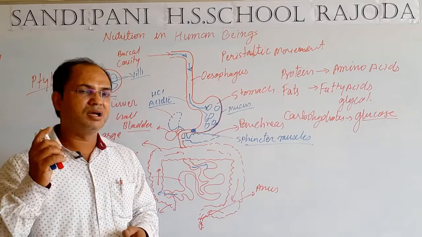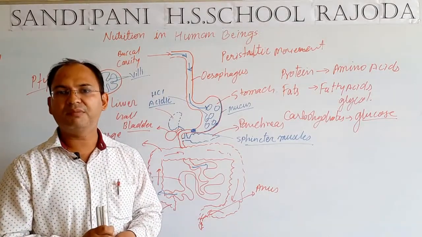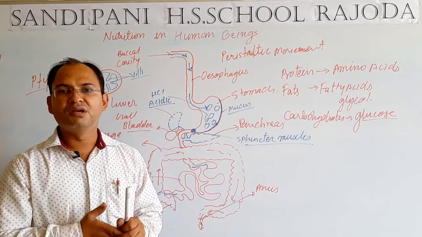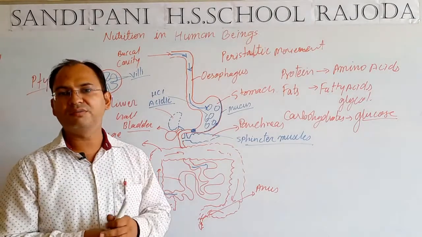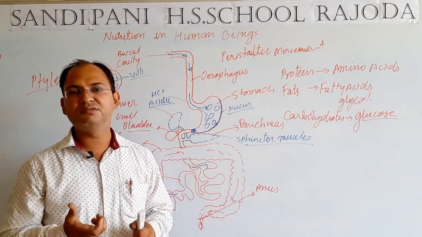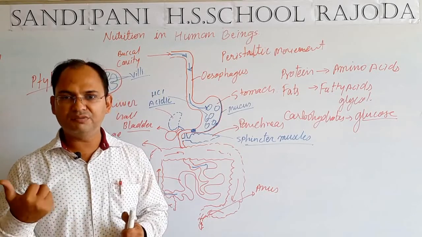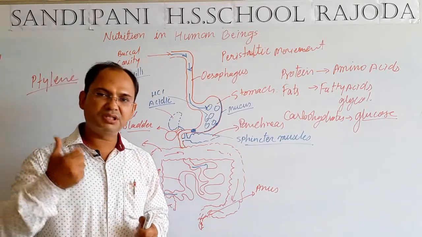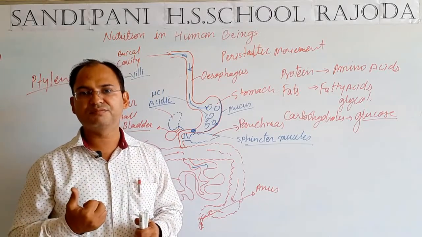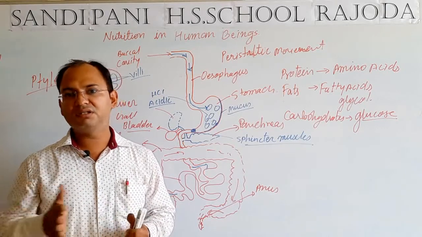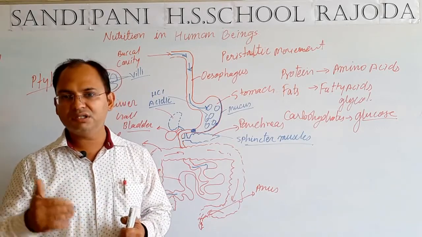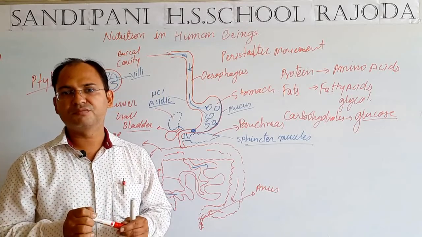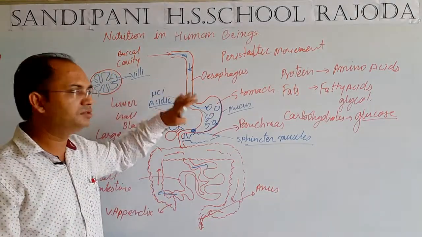Students, the uppermost layer of the teeth called enamel is the hardest layer in our teeth, which slowly gets dissolved by some bacteria which produce acid. Whenever they are present with our food in the form of food particles, they produce the acid which dissolves the enamel. So in order to remove that bacteria, we have to regularly brush our teeth after each meal. So students, that is all about the digestive system of the human being.